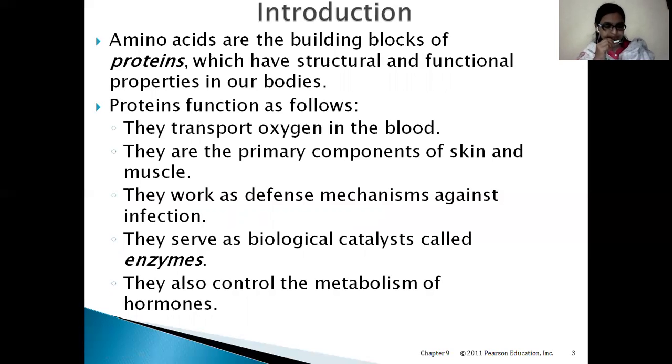And the next function is that they serve as enzymes, or biological catalysts. Catalyst means something which can speed up the reaction. So these enzymes act as biological catalysts, and these enzymes are in turn made of proteins. Next, they also control the metabolism of hormones. So in this way, they are serving many functions in our body.